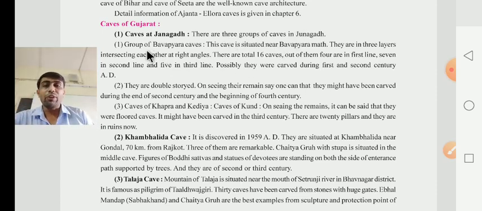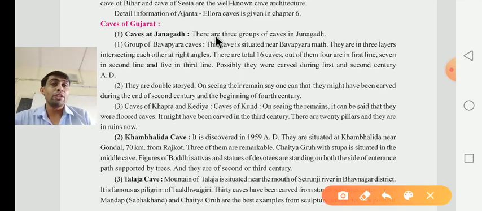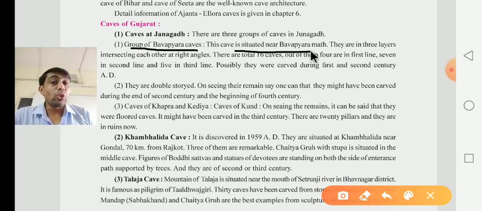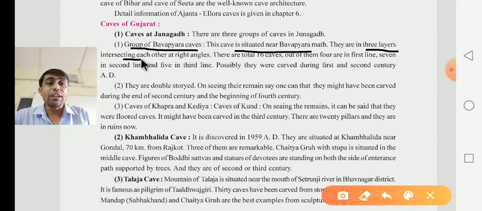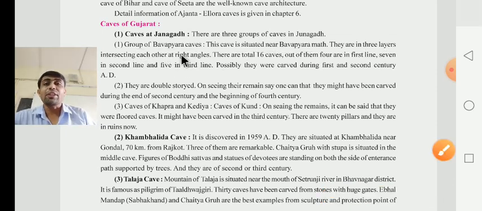First of all, they give information about the group of Bava Pyara caves. Be careful. This cave is situated near the Bava Pyara Matha. Where is it located? It is located near the Bava Pyara Matha. They are in three layers. How many layers are there, dear children? There are three layers, and they intersect each other at a right angle. It means these three layers intersect each other at which angle? At a right angle.